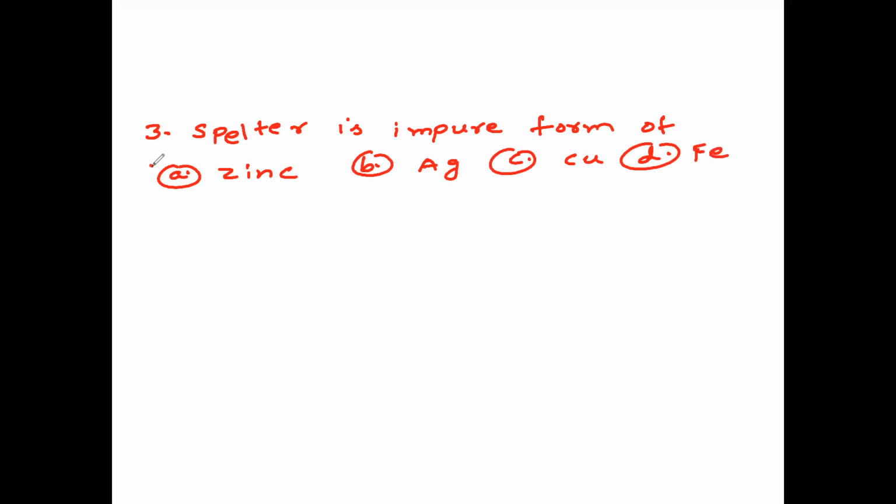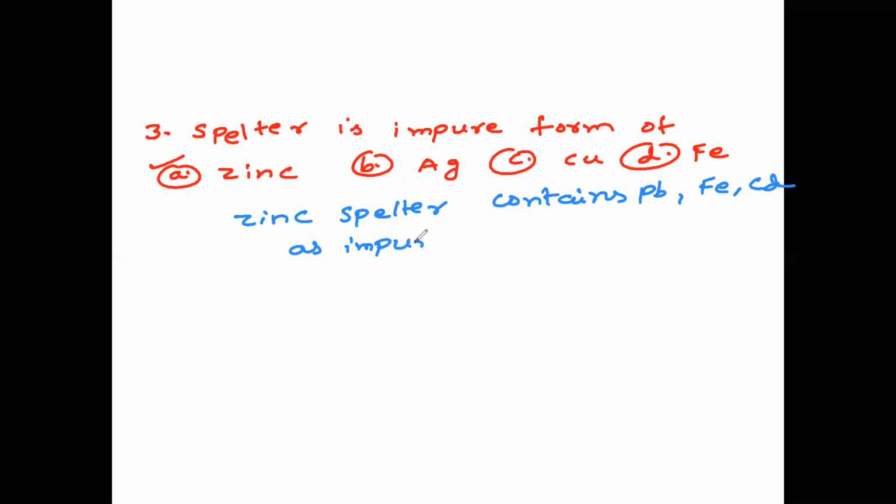So we already know zinc spelter contains lead, iron, cadmium, etc. as impurities. So the impure form of zinc is nothing but zinc spelter. Spelter is the impure form of zinc. I hope it is clear. Next question. Question number 4.